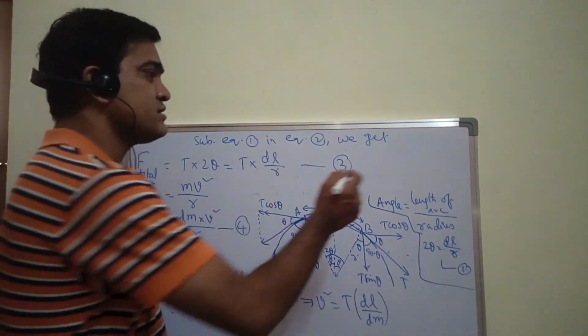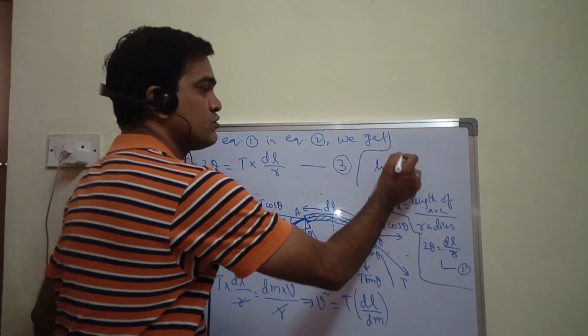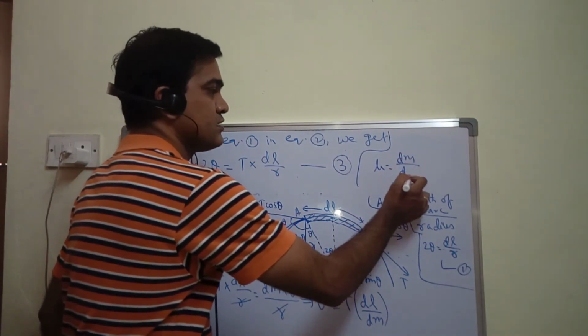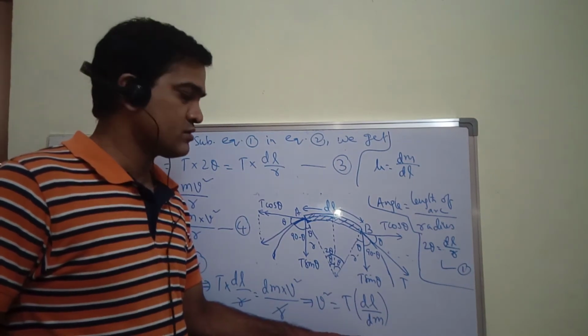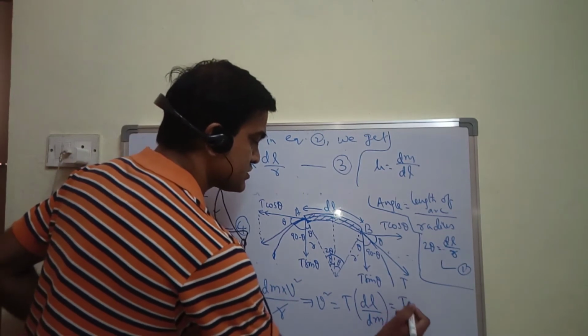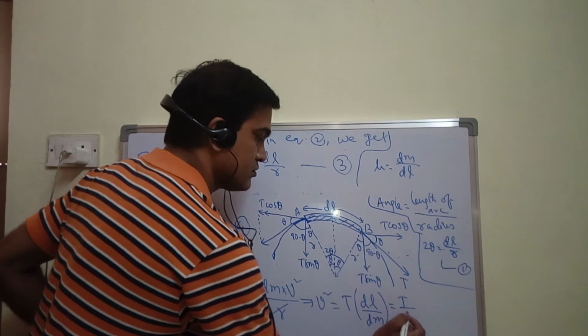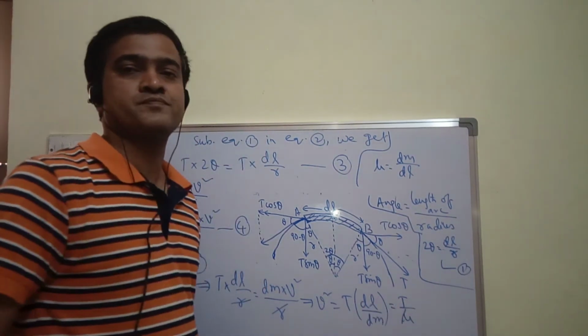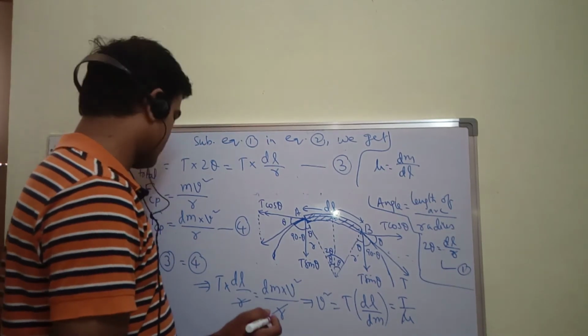So let me show you again. Here, mu is equal to dm upon dl. Now dl upon dm becomes what? 1 upon mu. So this becomes T by mu. So v square is equal to T by mu.